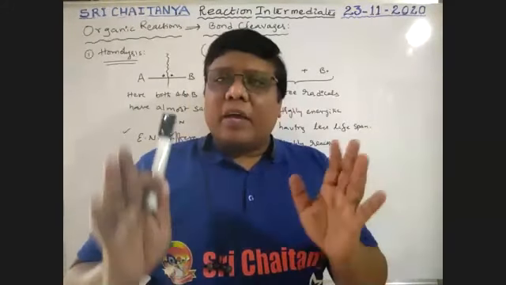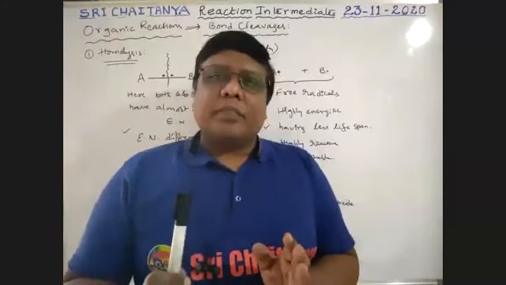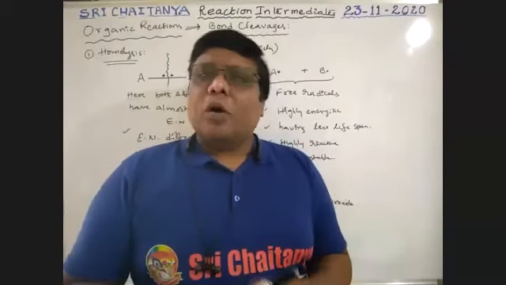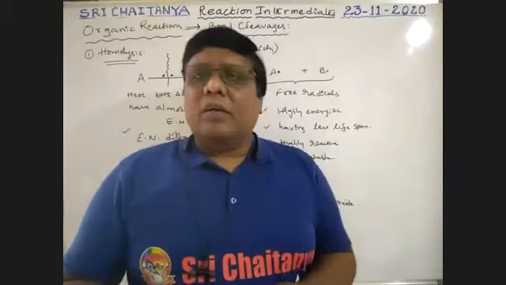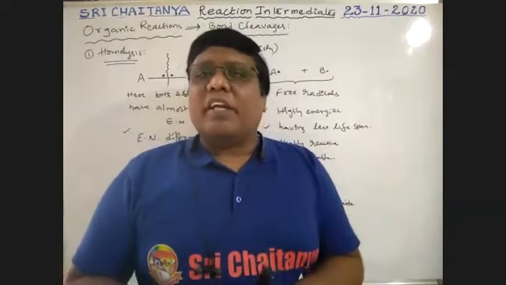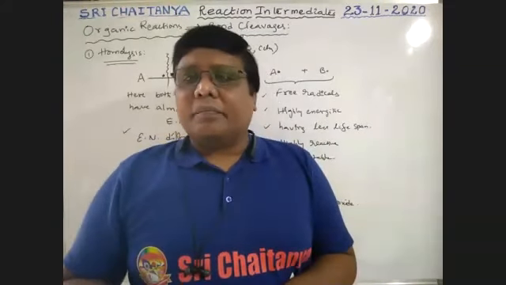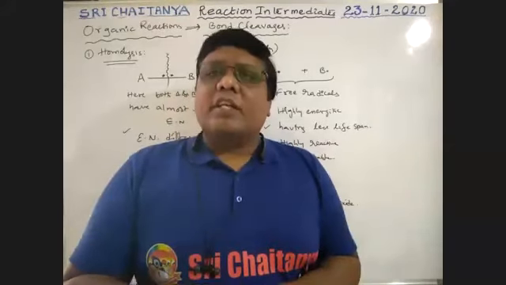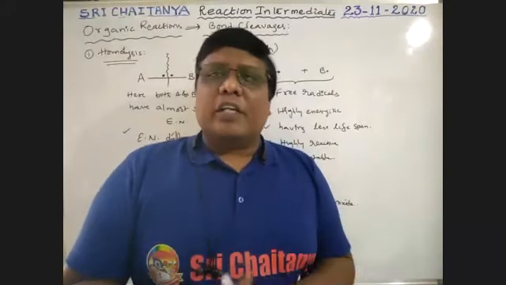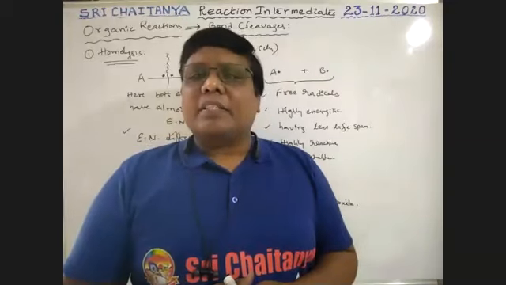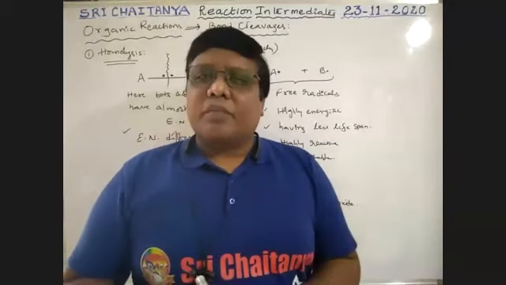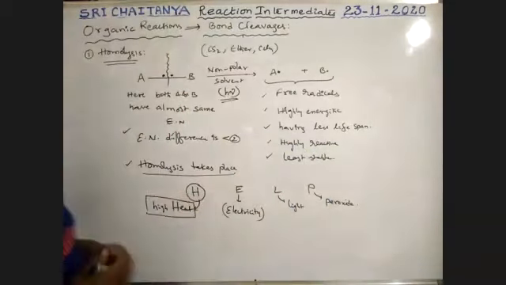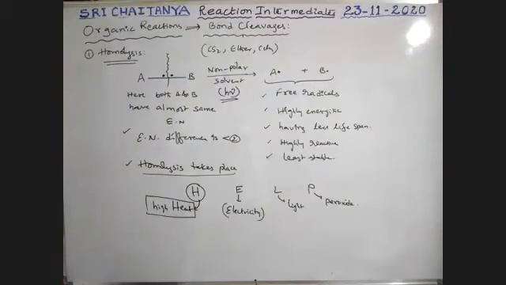That means whenever a reaction takes place in the presence of peroxides, or when sunlight is applied, or a huge amount of heat energy, that means strong heating, or electricity is passed, all these four conditions may lead to homolytic bond cleavage. That homolytic bond cleavage gives radicals on the product side. That is why this is called radical cleavage. This is very, very important.